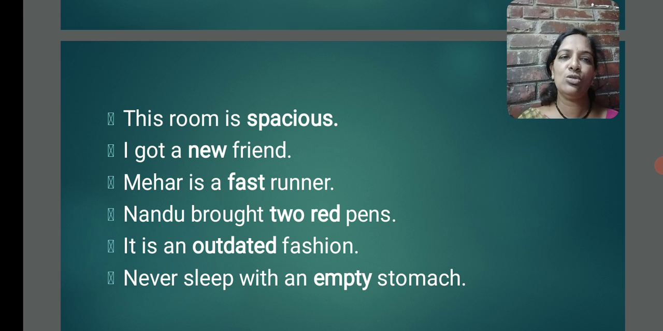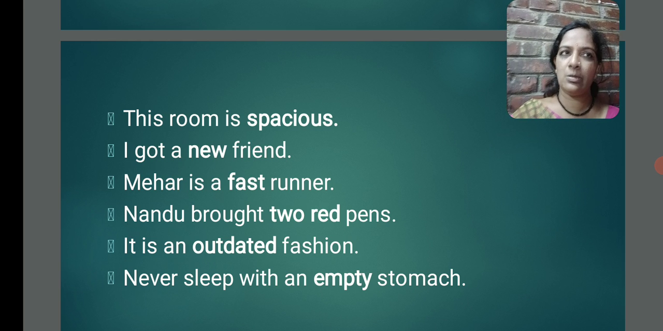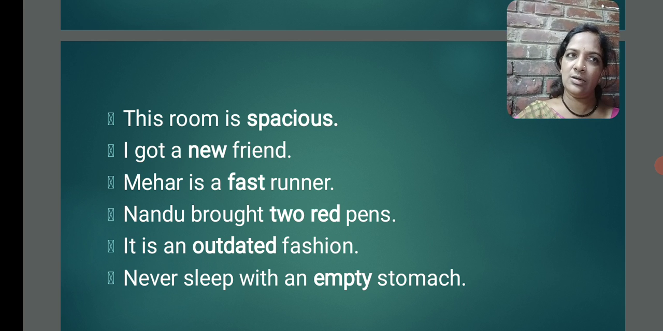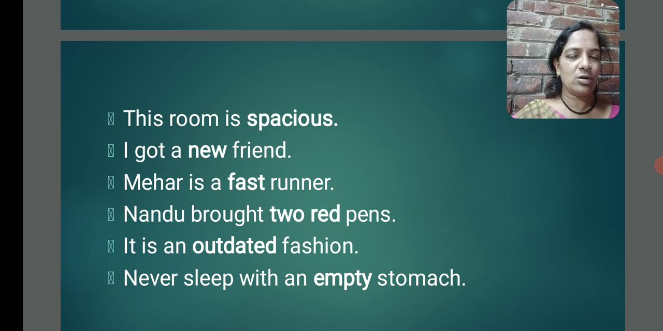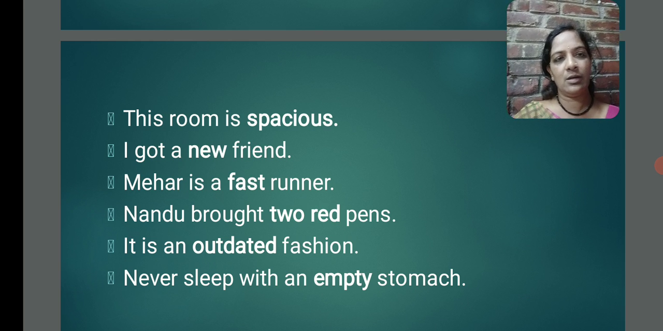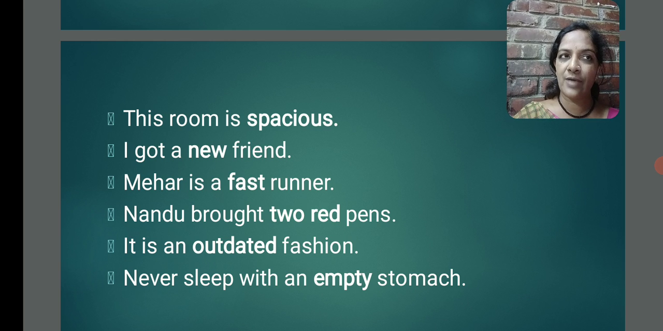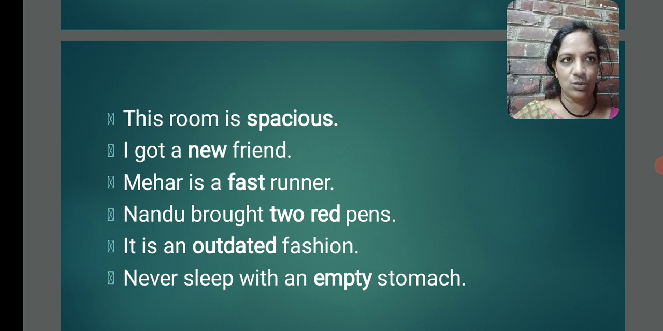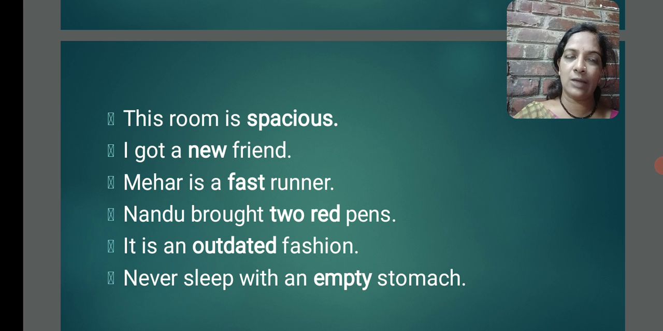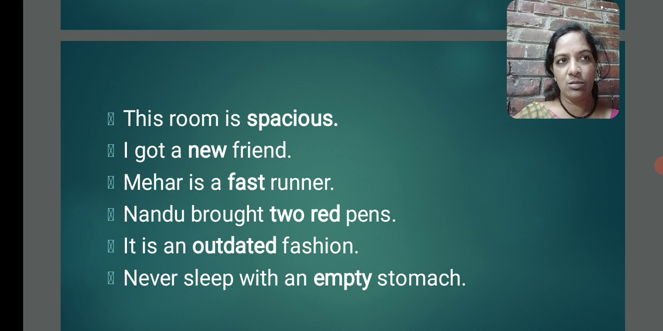Next one. Nandu brought 2 red pens. Remember, all colors are adjectives and all numbers are adjectives. Here, 2 words are highlighted. What are those? 2, red. Both are adjectives. Next, it is an outdated fashion. What kind of fashion? Outdated. So, outdated is adjective. Next, never sleep with an empty stomach. What kind of stomach it is? Empty stomach. Empty is also a describing word. It is an adjective. Got it?